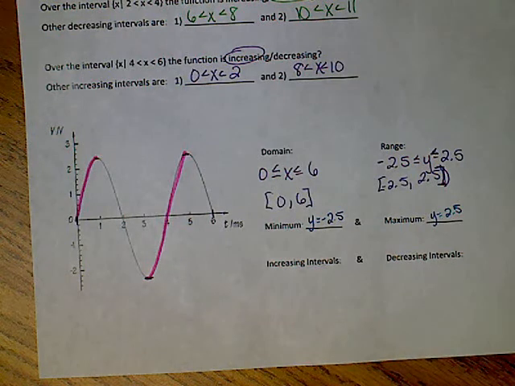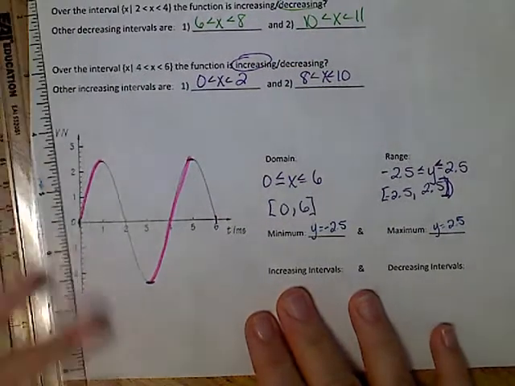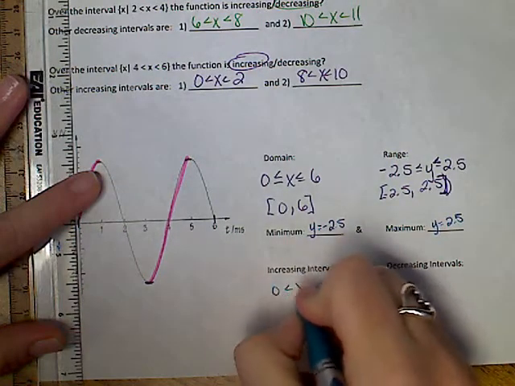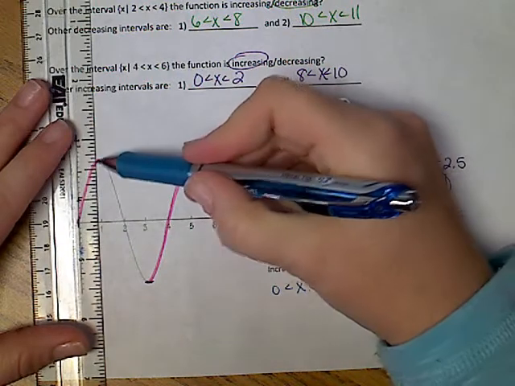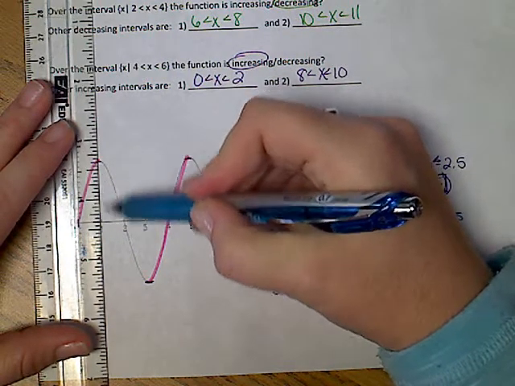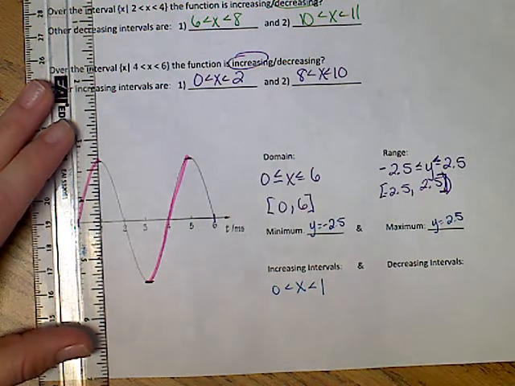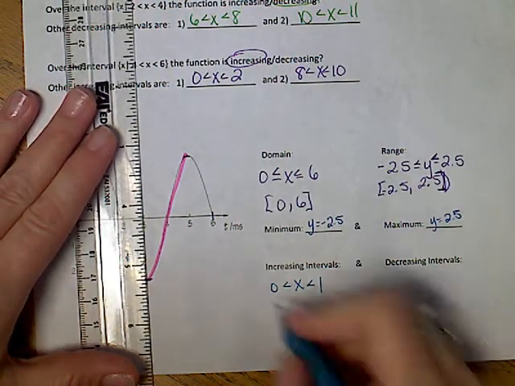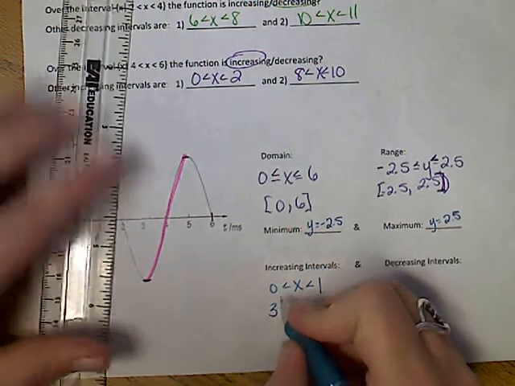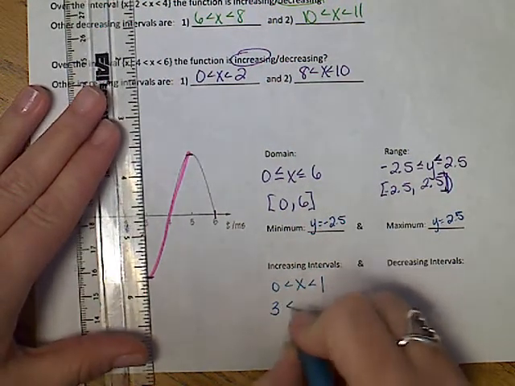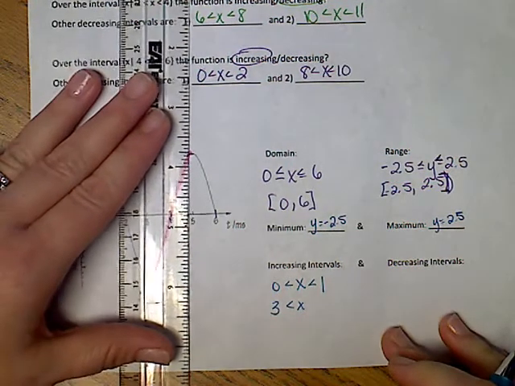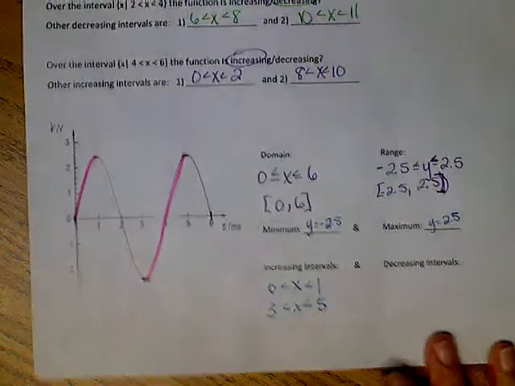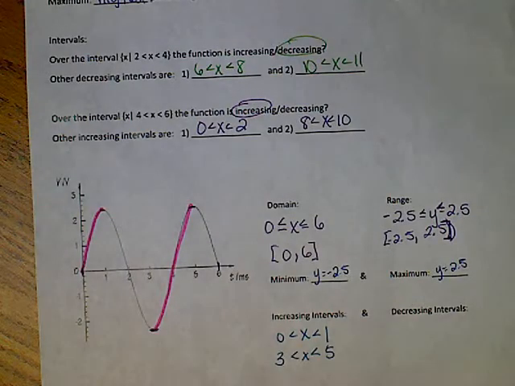So what I need to do, you can use a ruler, you can use a highlighter, you can use a pencil, you can use anything that you want, but right here is where my increase starts. That's when x is 0. So I'm going to say from 0, and I'm going to right here as an increase, and that's when x is 1. So that's my first increase. My second increase starts right here. That's when x is 3. If you notice I was hitting 3 on the x-axis. And I'm going to go all the way over to when x is, looks like that's 5. So there's my increases. I highlight them, and then I look at the x-axis.